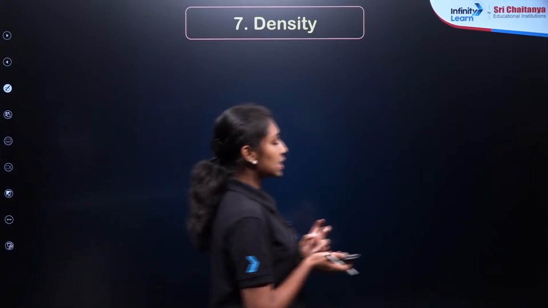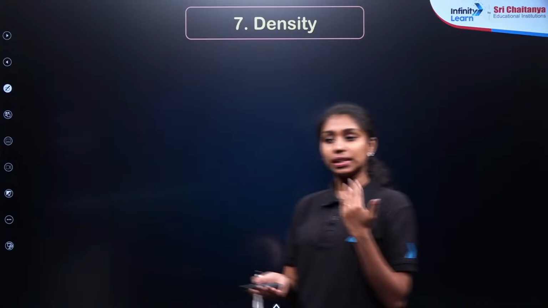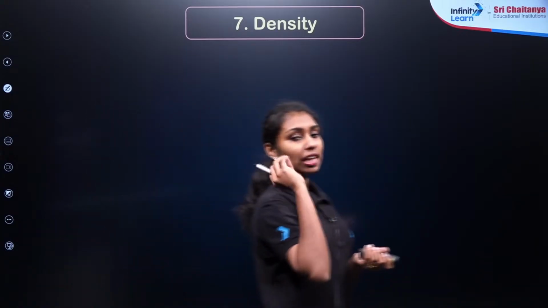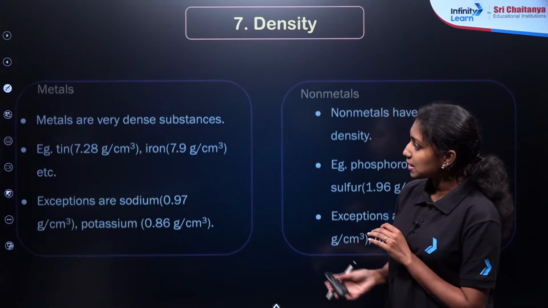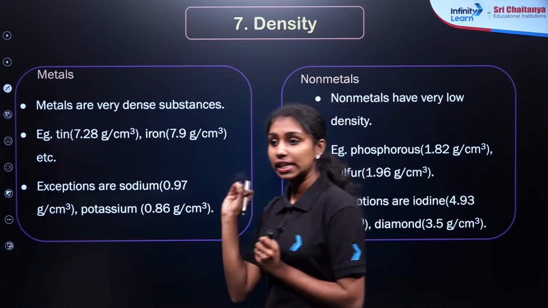Now we will be moving to the next property, that is the density of the metals and non-metals. As we already know, density can be taken as mass by volume, right? So in general, in the case of metals, metals are very dense substances.